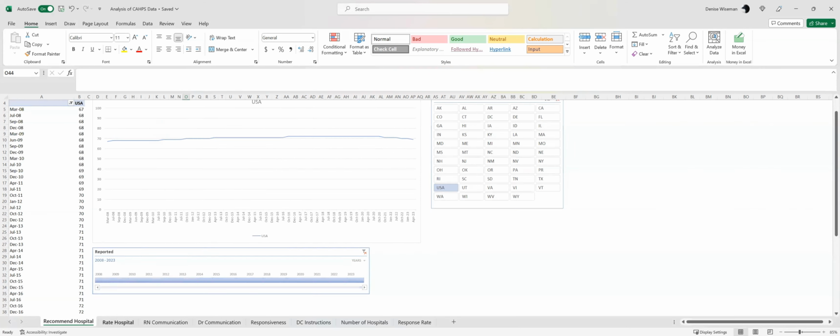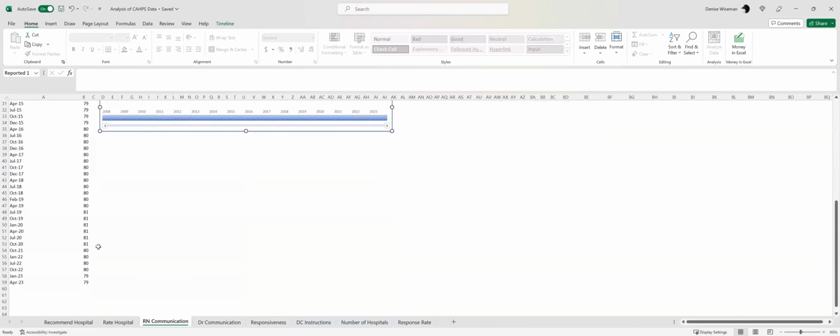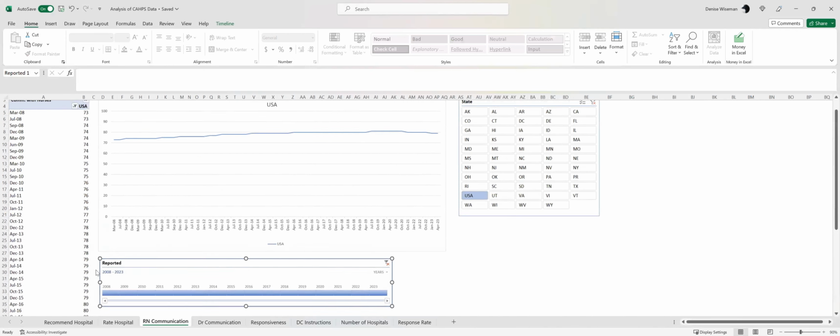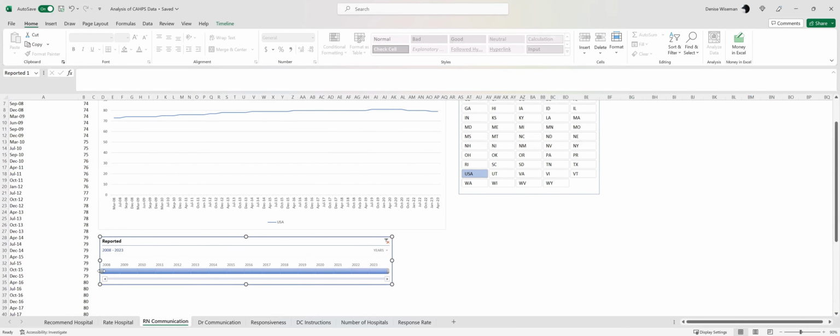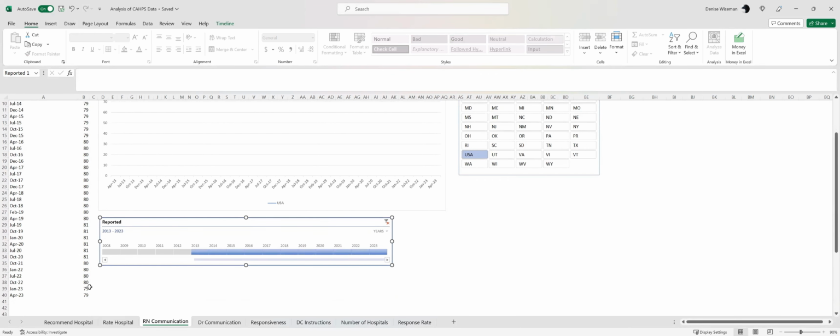And so you can see the same information for Rate Hospital, RN Communication. Let's take a look at RN Communication. So in March of 08, we started at 73, and our highest, we got up to 81. That's a fairly decent improvement. However, remember, that's an improvement from 2008. If we said, okay, what about this last decade? We went from 78 up to 81, and then COVID hit.